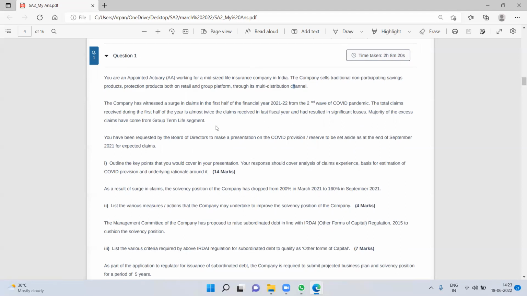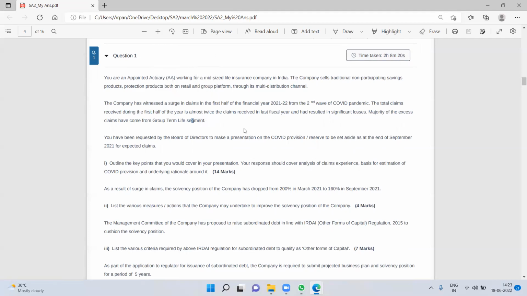Parul, do you have any other point you want to highlight? These are the main points that you have highlighted. Apart from that, I think they're specifically looking for claims due to the COVID pandemic, because it is mentioned that from the second wave of the COVID pandemic, the claims have almost doubled.